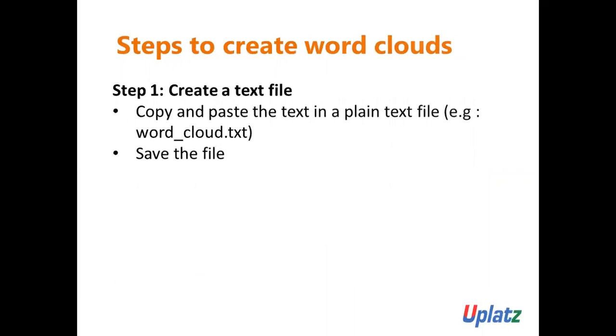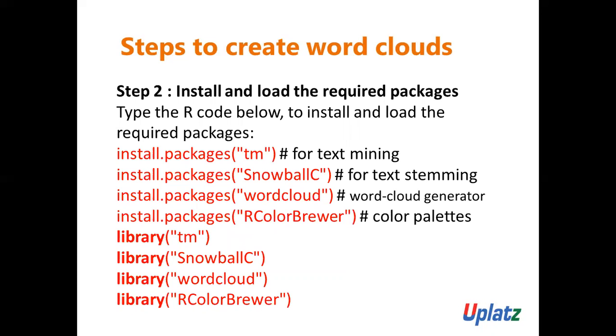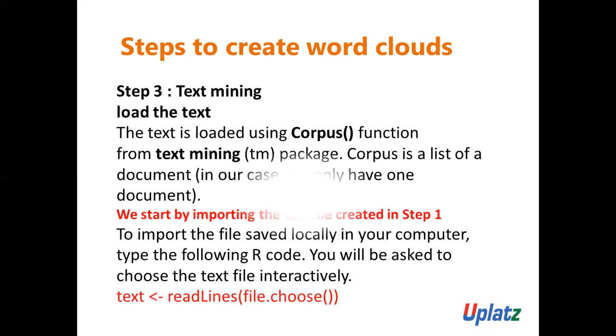Now let's see. The first step is creating the text file. The second step is installing the required packages. Now the third step is text mining. Inside this third step, first of all, we need to load the text. The text is loaded using the Corpus function from the text mining package. Corpus is a list of documents. In our case, we only have one document. What is the name of that document? It is what_cloud.txt.